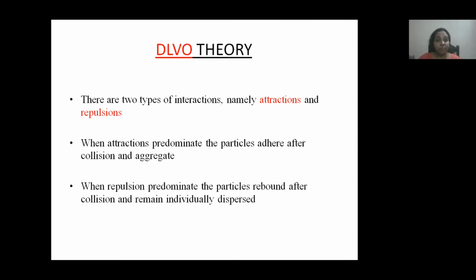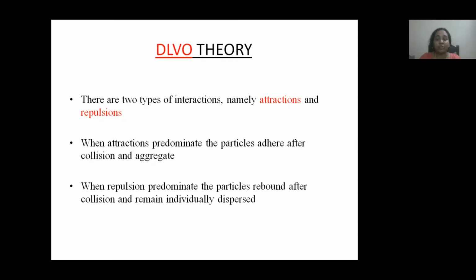When attraction is predominant in a colloidal dispersion, then after collision, those particles will form aggregates. If repulsion is predominant in a system, then after collision, those particles will rebound and remain individually dispersed.